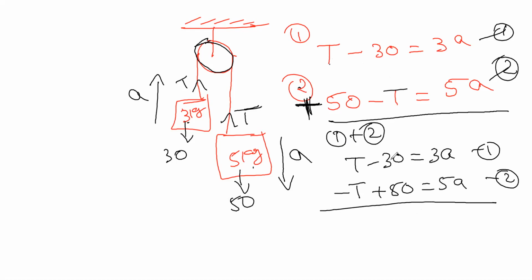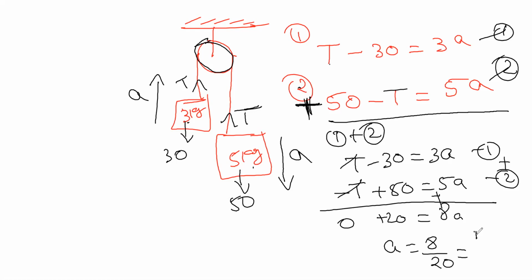Now if I add these 2 equations, T and T get cancelled because T minus T is 0. Minus 30 plus 50 is plus 20. So 20 equals 8A.